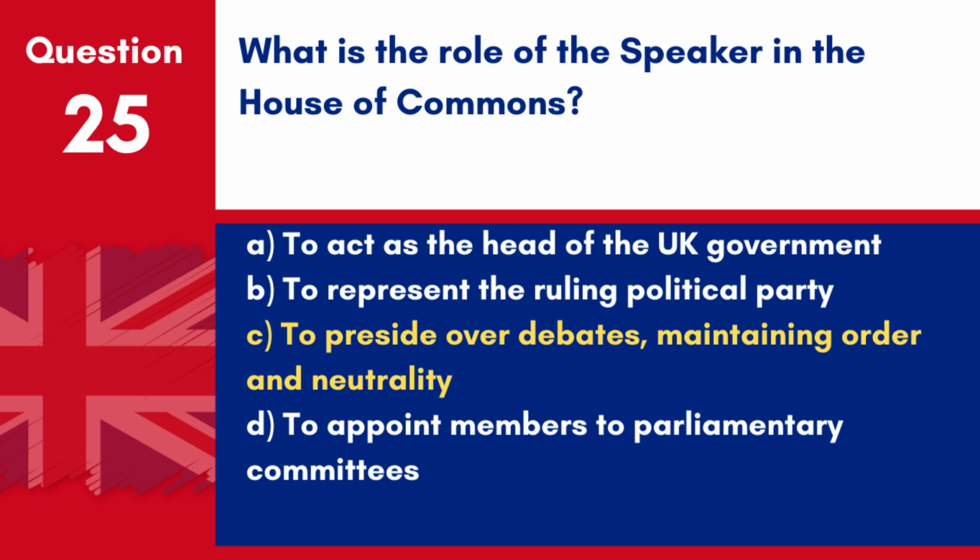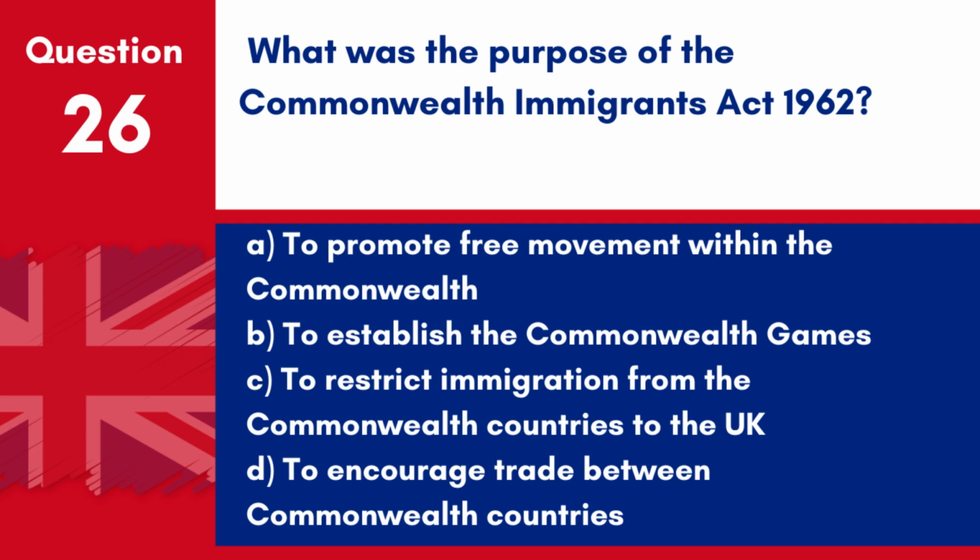The Speaker in the House of Commons is responsible for presiding over debates and ensuring that order and parliamentary rules are followed. Question 26. What was the purpose of the Commonwealth Immigrants Act 1962? A. To promote free movement within the Commonwealth. B. To establish the Commonwealth Games. C. To restrict immigration from the Commonwealth countries to the UK. D. To encourage trade between Commonwealth countries.